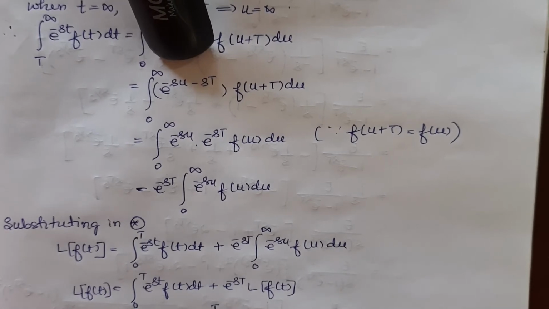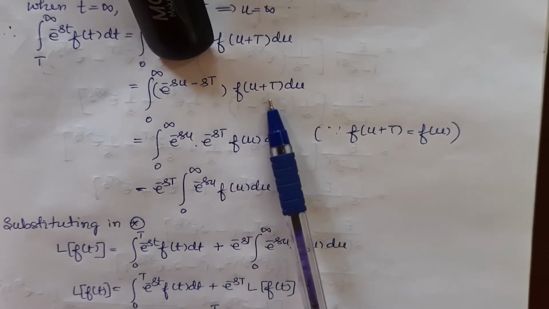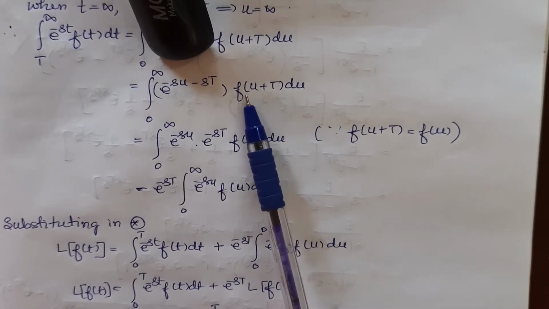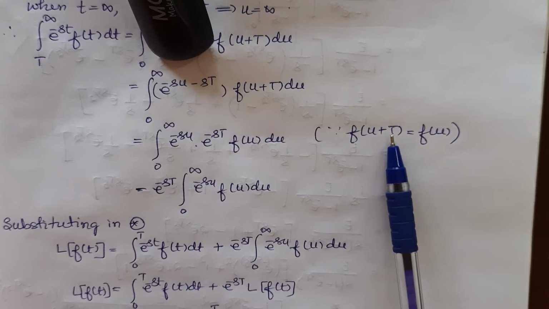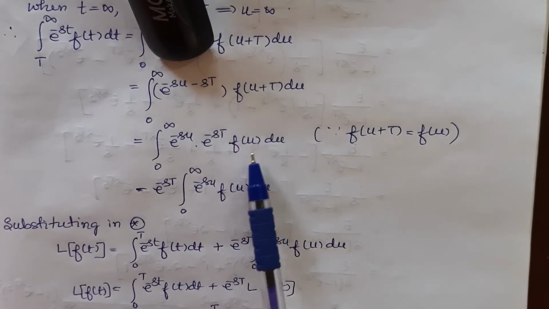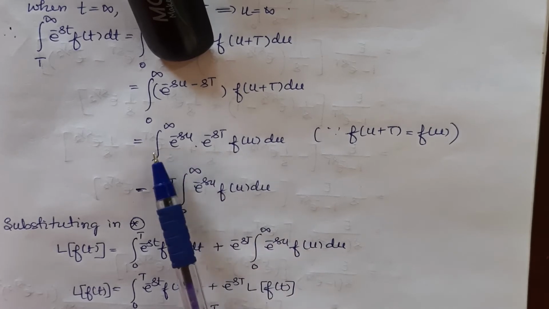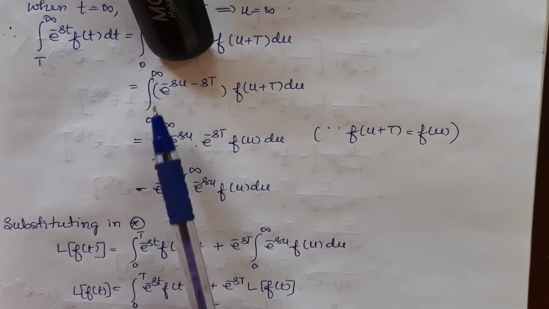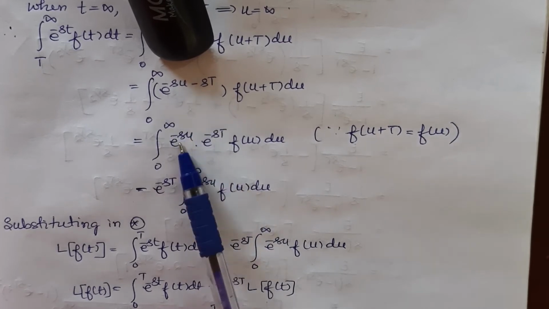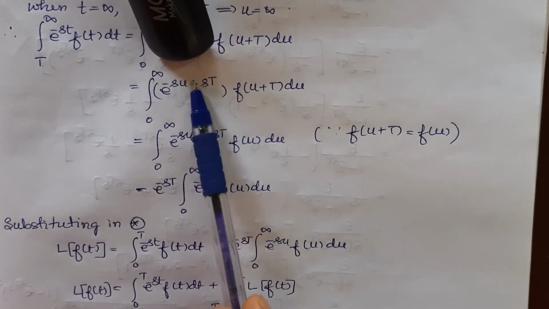And so what do we have now? f(u plus T) is nothing but a periodic function. f is a periodic function, so f(u plus T) will be equal to f(u). So f(u plus T) here we will replace by f(u). So this is the integral 0 to infinity, and this term, e power a plus b can be written as e power a into e power b.